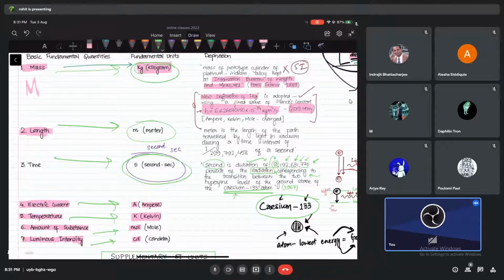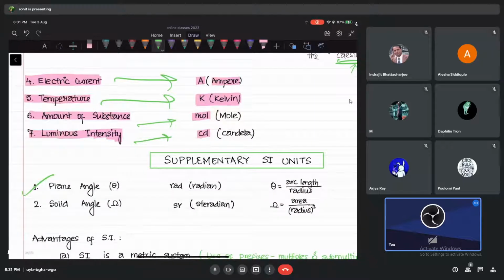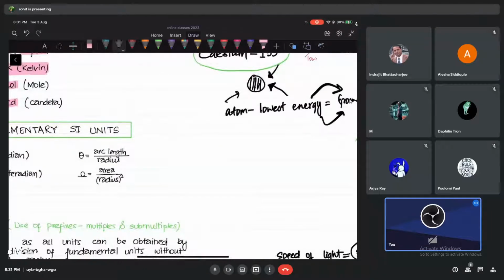But apart from that, let me tell you, we have 2 more supplementary units, and those are your plane angle, which you use every time, and solid angle, which we never used till now. I don't think you have ever used solid angles, but you have used plane angle every time, mainly in geometry. You know what a plane angle is, right?